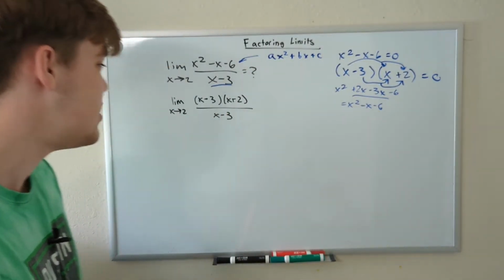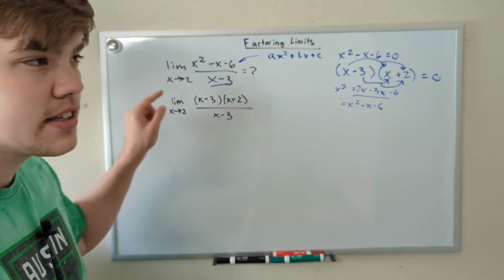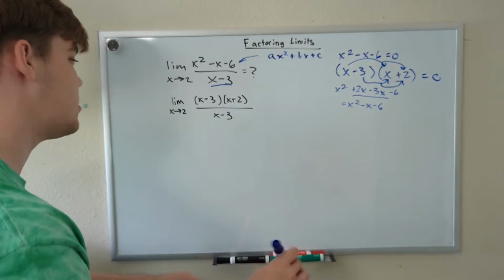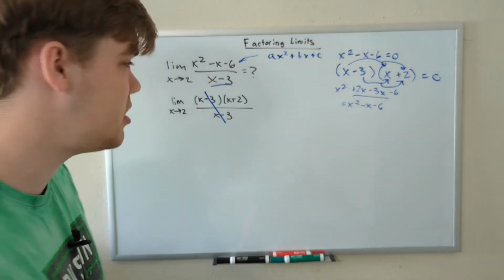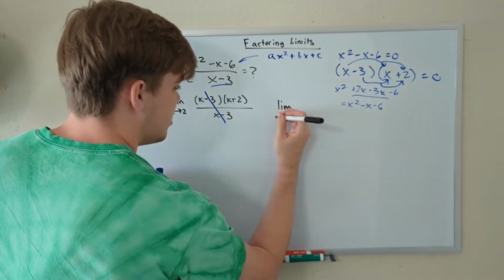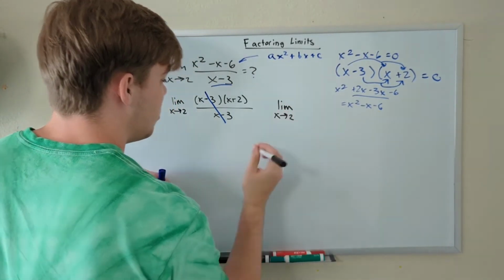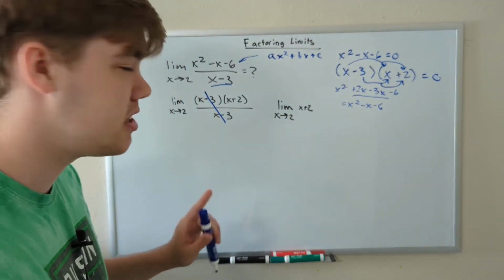Now here's the cool part. You may notice that we have an x minus 3 and an x minus 3, one on top and one on bottom, which means we can cancel that out. And this makes our problem so much easier. This turns our problem into the limit as x approaches 2 of x plus 2. And this is much simpler to solve.